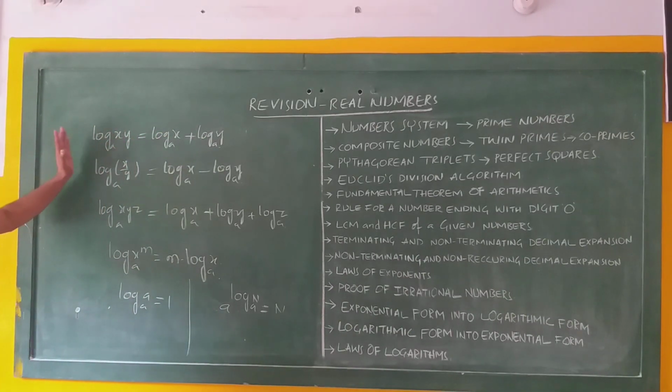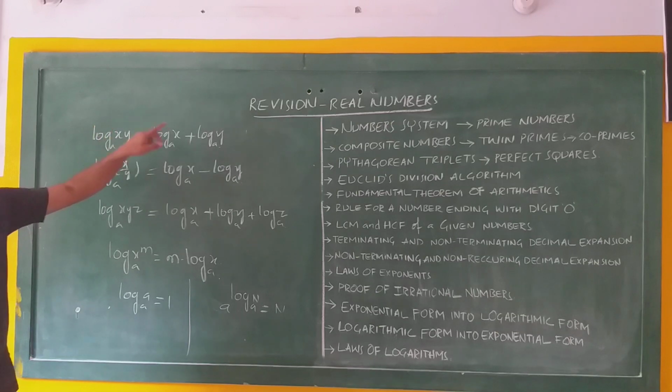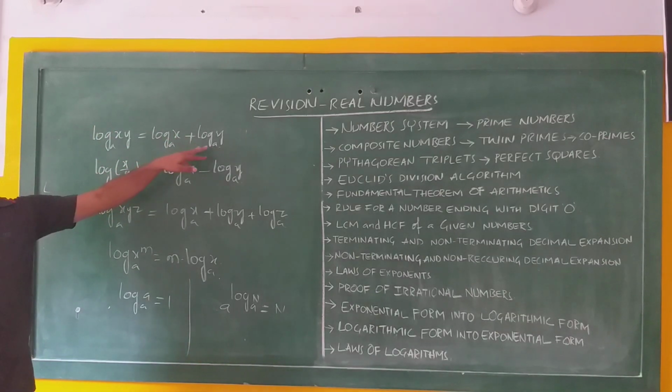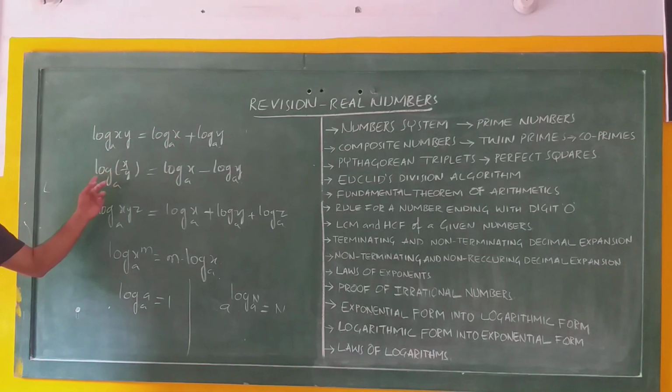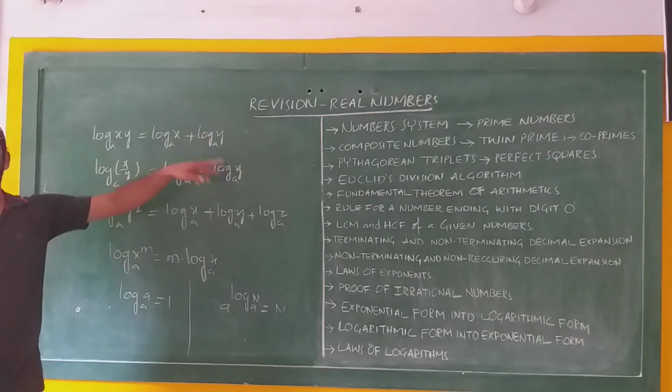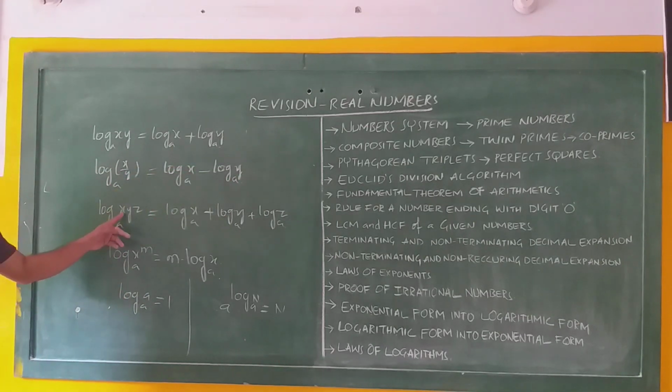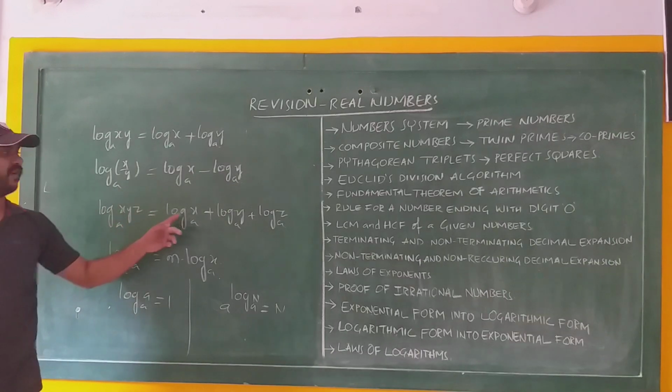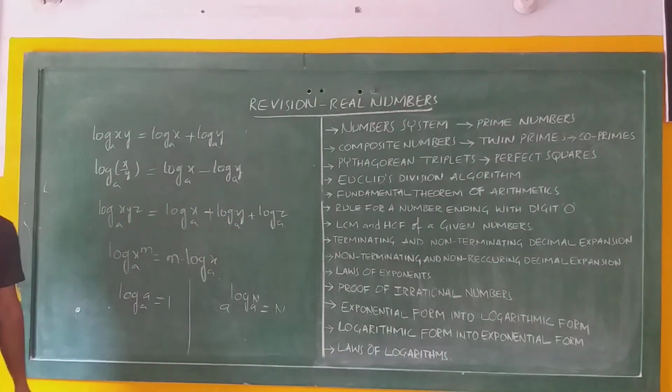That means these laws are applied. If you see the left hand side and right hand side, a single logarithm is converted into more than one logarithm. Here x into y into z, a single logarithm, is converted into 3 logarithms.